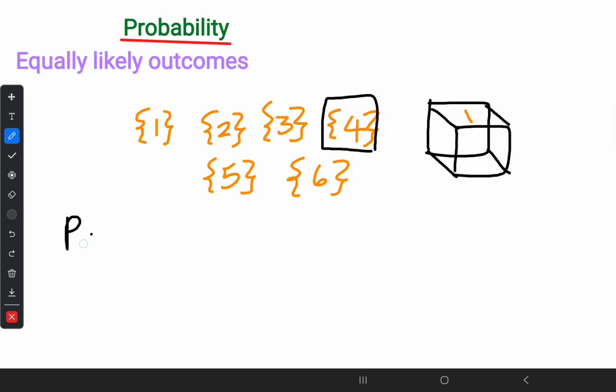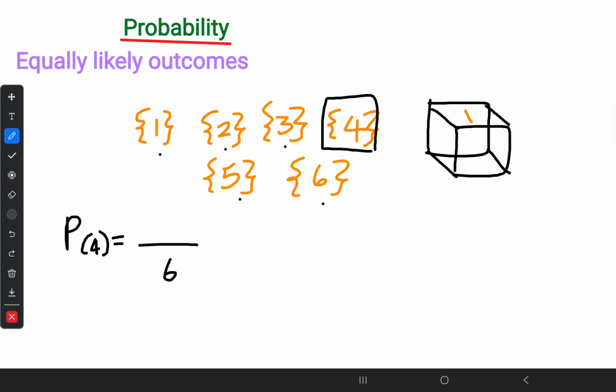So probability to obtain number 4: to write any probability, first of all you have to write the number of elements in the sample space. That means totally how many outcomes are there? Totally 1, 2, 3, 4, 5, 6. Amongst these 6, how many outcomes am I expecting? Don't write it as 4. The number of outcomes I am expecting is just 1.